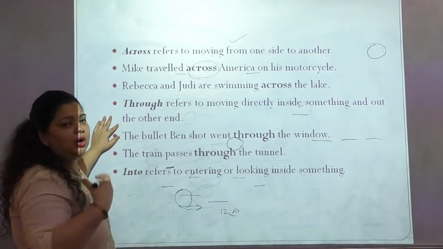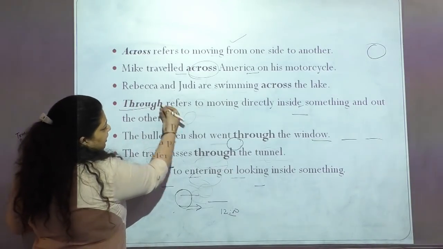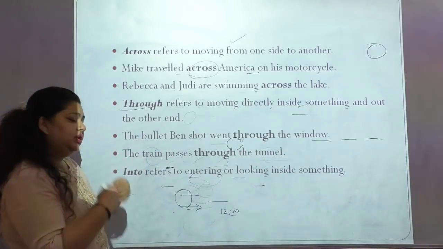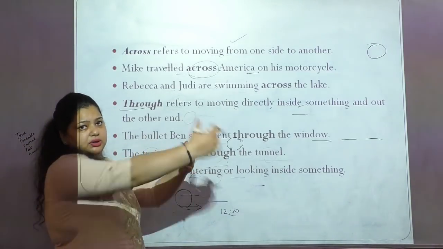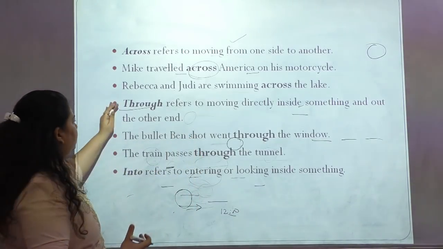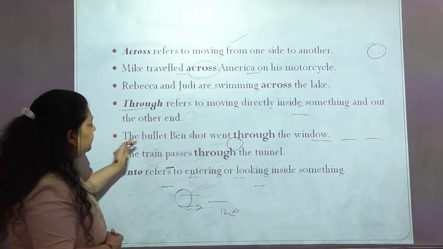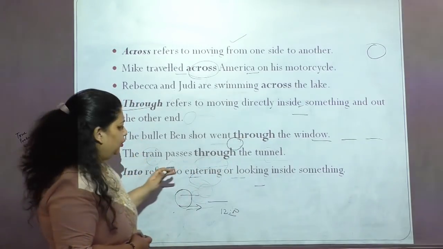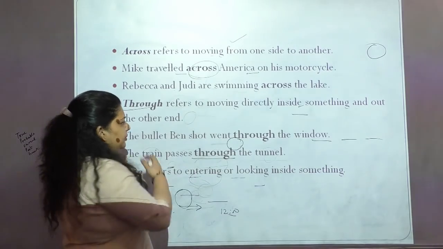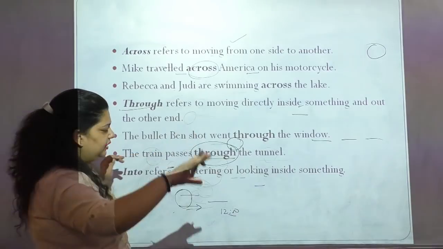The next preposition, through, refers to moving directly inside something, like walk through or moving through. It talks about the direct movement from one end to the other end, and at that particular time you use the preposition through. The bullet shot went through the window. The train passed through the tunnel, right? So through means movement from one place to another, and here it moved inside the tunnel.